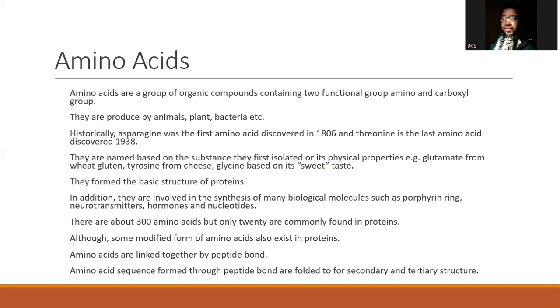To be able to understand proteins, we must understand amino acids. Now, going back to the definition, what are proteins? We define proteins as a polymer of amino acids. So for us to be able to understand this polymer of amino acids, we have to understand the amino acid itself. Now, that brought us to the question of amino acid. What are amino acids? So we define amino acids as a group of organic compounds containing two functional groups, the amino group and the carboxyl group, produced by animals, plants, and bacteria.